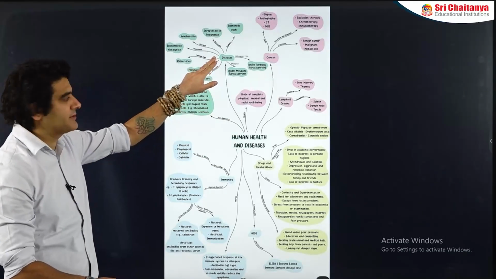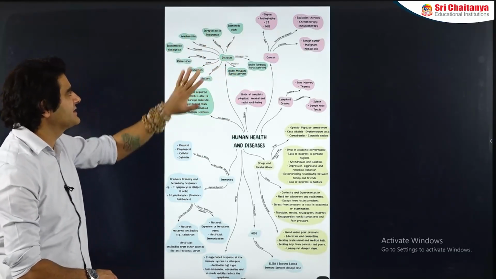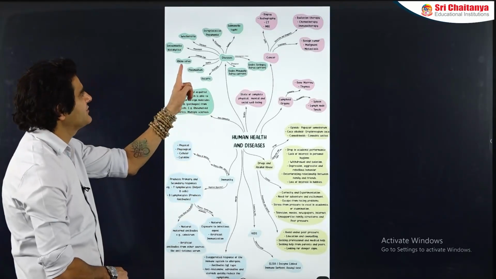Then another section in this chapter, diseases. Various types of diseases which are mentioned in NCERT have been shown over here.